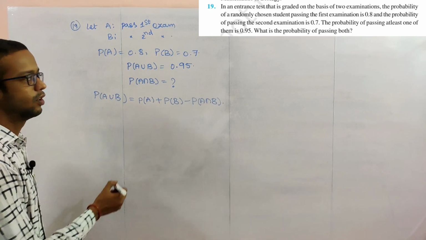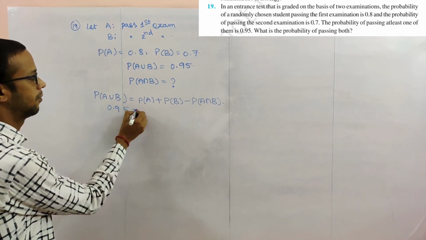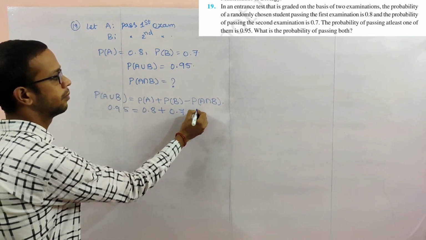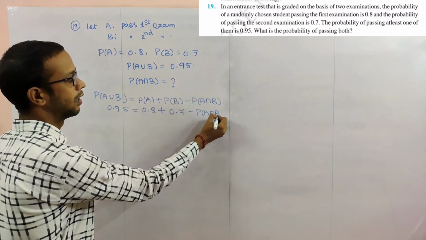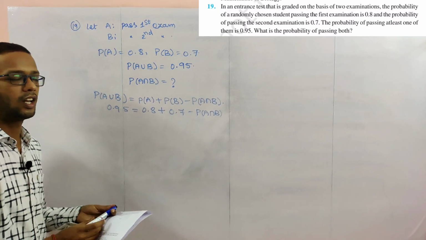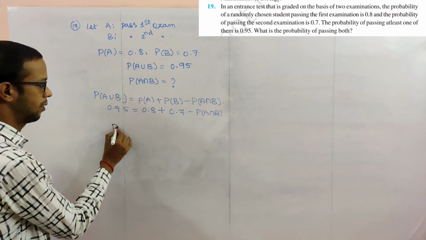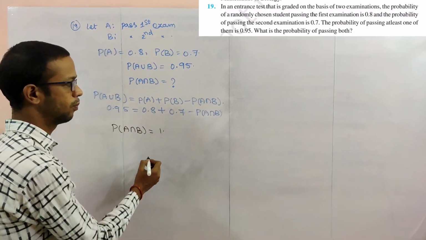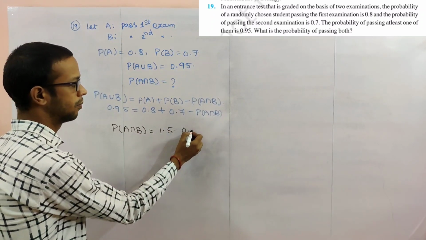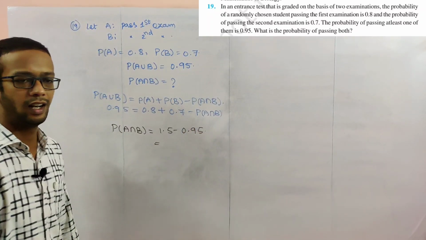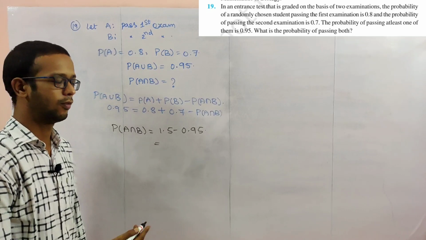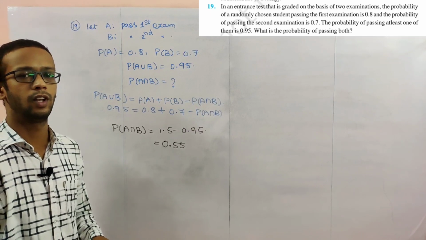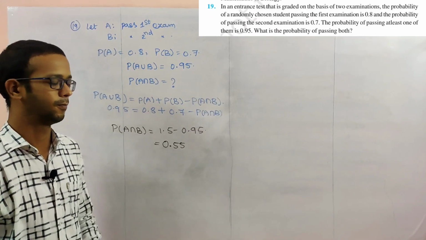Here substitute all the values. 0.95 equals 0.8 plus 0.7 minus probability of A intersection B. If you interchange these two values, probability of A intersection B is equal to 1.5 minus 0.95. If you subtract, what do you get? 0.55. So both passing is 0.55.